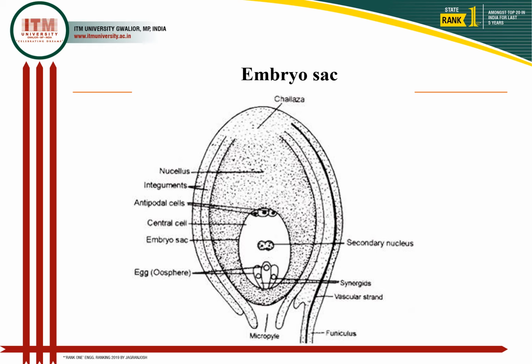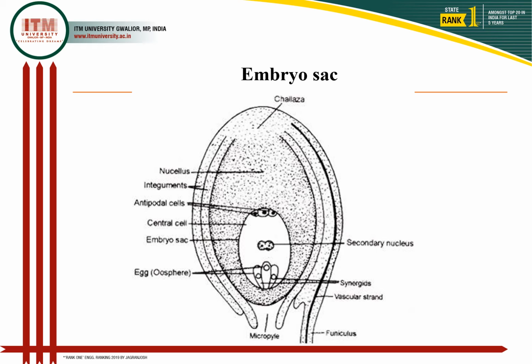The embryo sac is the female gametophyte and bears the gametes, which are haploid in nature. The cells present inside the embryo sac are gametophytic in origin and include antipodal cells near the chalazal end, the egg cell surrounded by two synergid cells near the micropylar end, and the secondary nucleus.